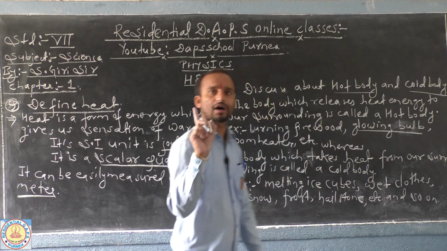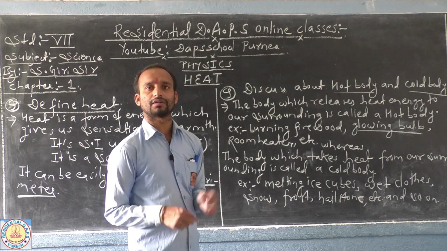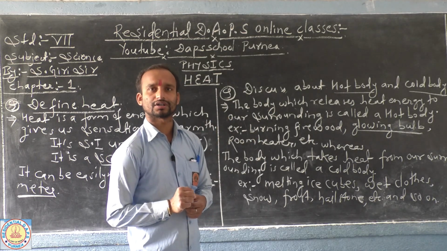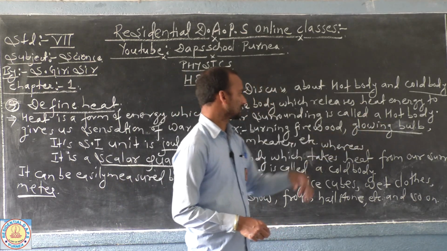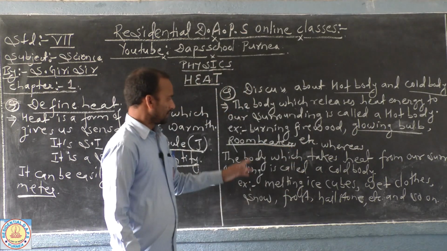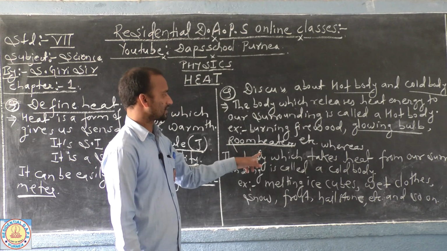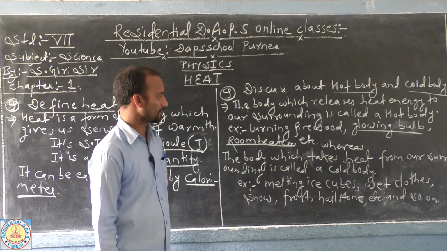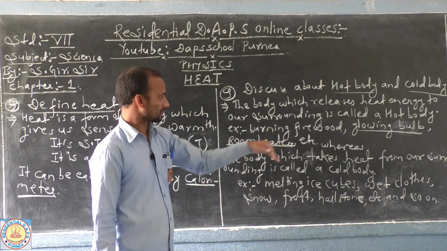Take the next example, a glowing bulb. When you switch on the bulb it glows using electrical energy, but after a while when you touch that bulb, you feel that the bulb is hot or very warm. In this way it has become a hot body and it is releasing heat energy to the surroundings. Similarly, in the winter season you might have used a room heater. The room heater also radiates heat, and it is considered a hot body when it is working. You may collect more examples of hot bodies.